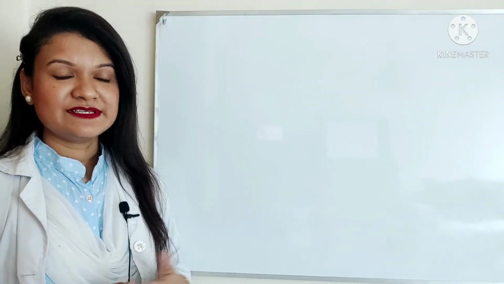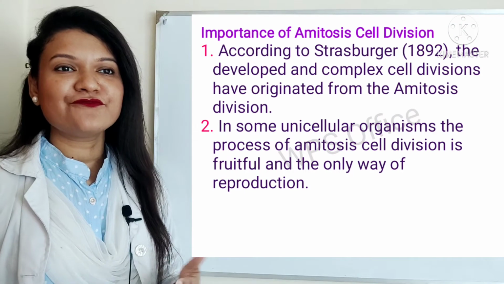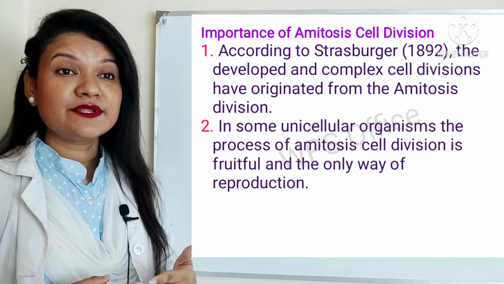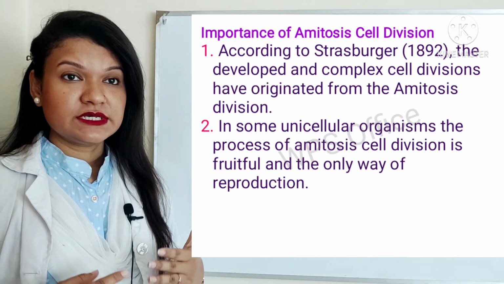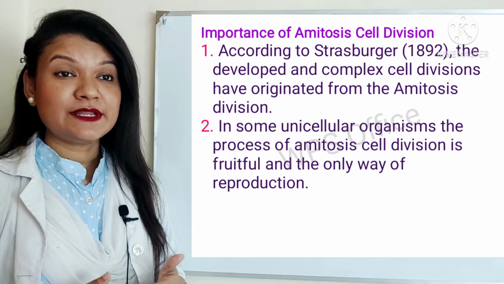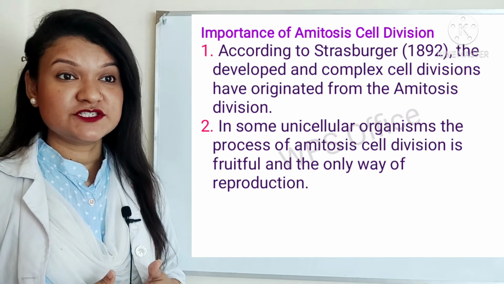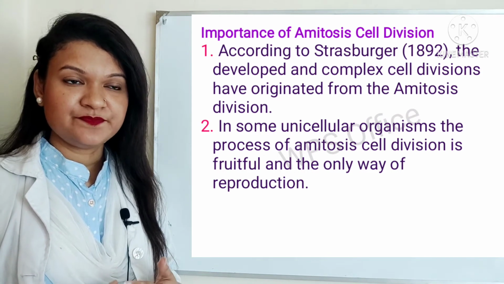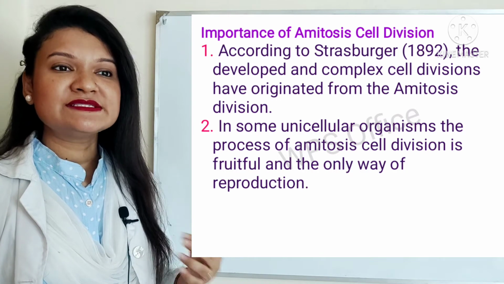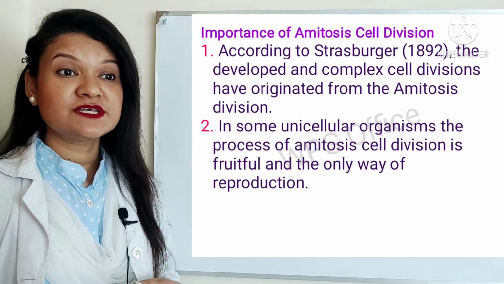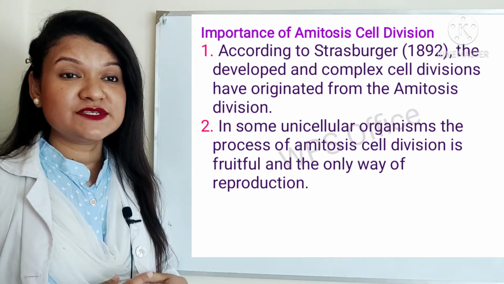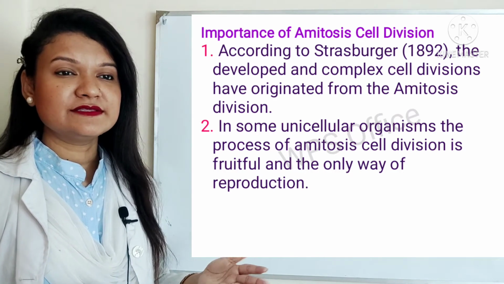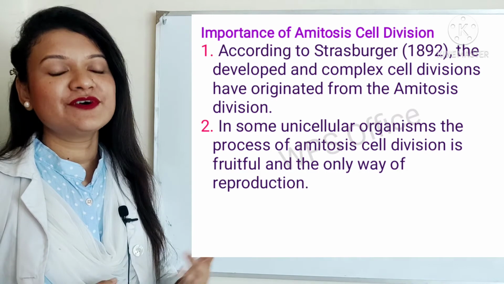Now, I will describe the importance of amitosis cell division. Number 1. According to Strasburger, 1892, the developed and complex cell divisions have originated from the amitosis division. Number 2. In some unicellular organisms, the process of amitosis cell division is fruitful and is the only way of